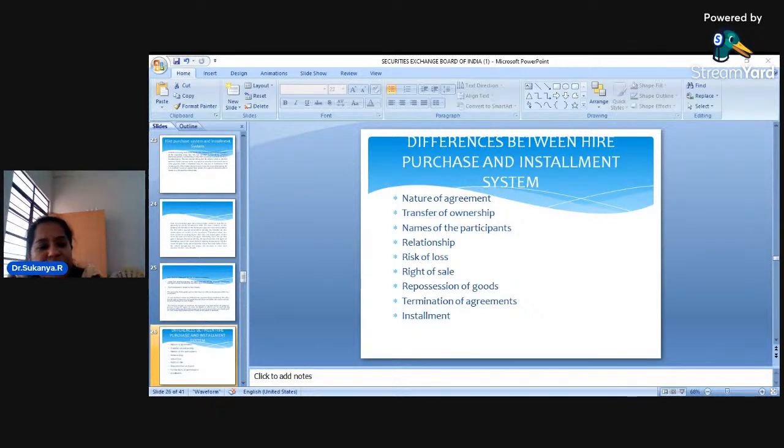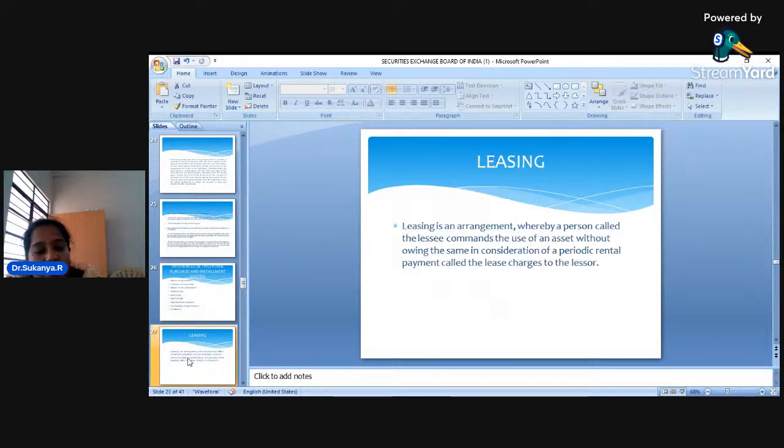So, the main thing that you need to remember about this hire purchase and installment system is, as I already mentioned to you, in hire purchase system, until and unless you pay the last installment, you cannot become the owner of the goods. But in the installment system, the biggest advantage is that you can become the owner of the goods as soon as you enter into the agreement.